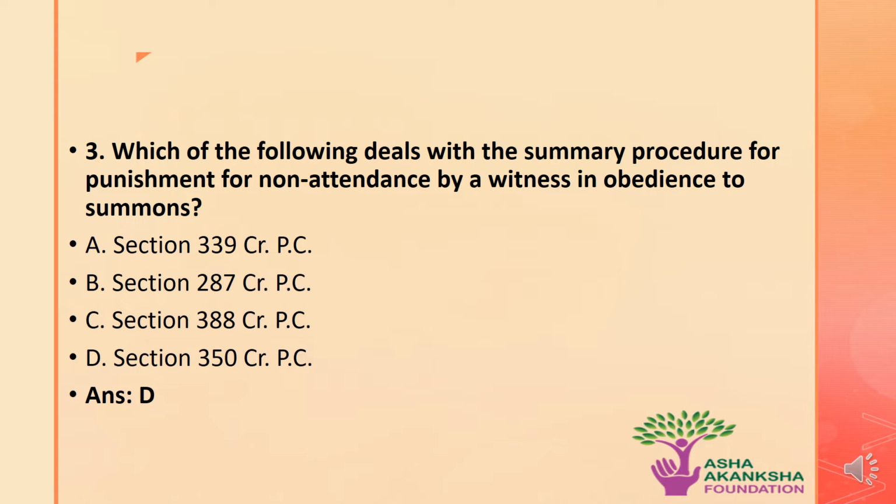The next question is: which of the following deals with the summary procedure for punishment for non-attendance by a witness in obedience to summons? The options are A. Section 339 of CRPC, B. Section 287 of CRPC, C. Section 388 of CRPC, or option D. Section 350 of the CRPC. The correct answer to this question is option D, that is Section 350 of the CRPC is the only section which deals with the summary procedure for the punishment for non-attendance by a witness in obedience to summons.